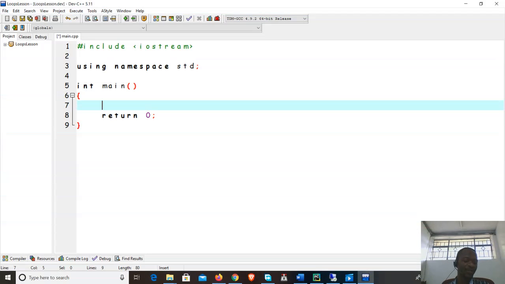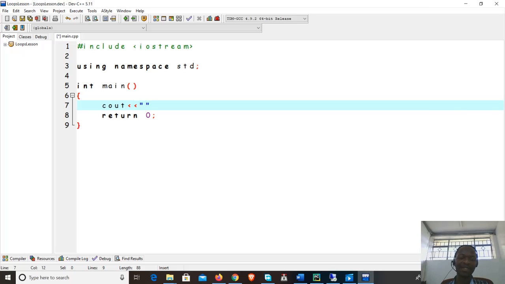Okay, welcome to this tutorial. We will talk about two things, basically the for loop as well as the while loop in C++. Now, you have to understand that a loop in C++ simply makes a program repeat some statements a number of times. For example, think about this.